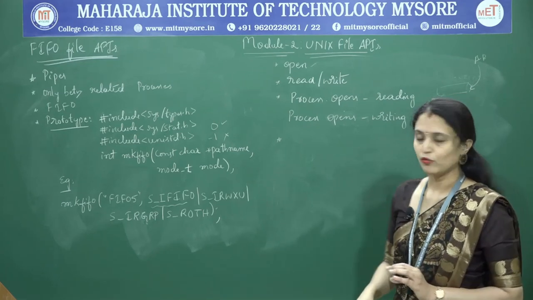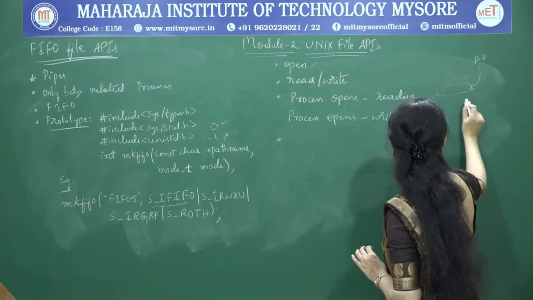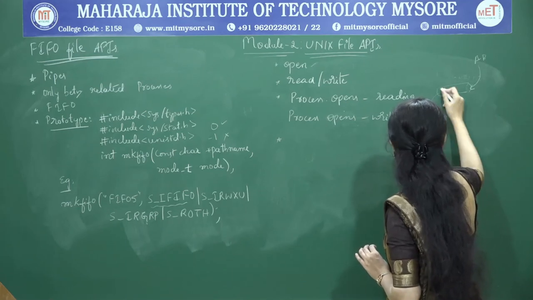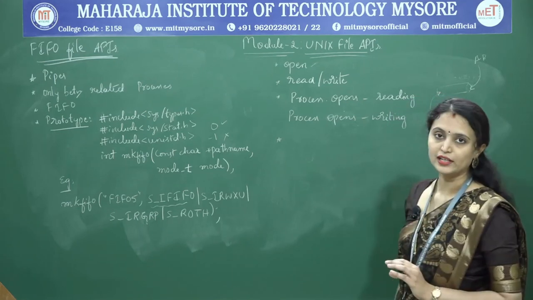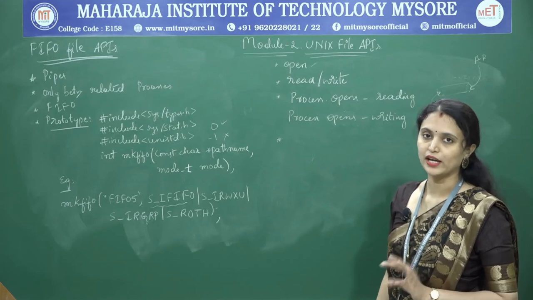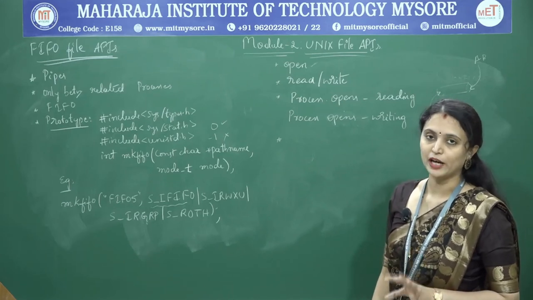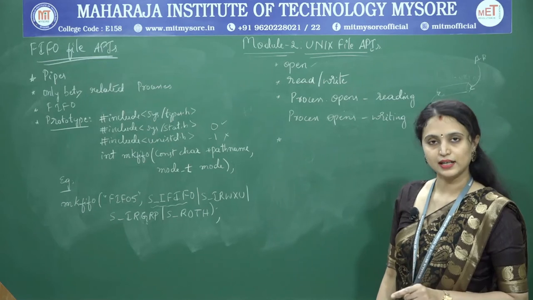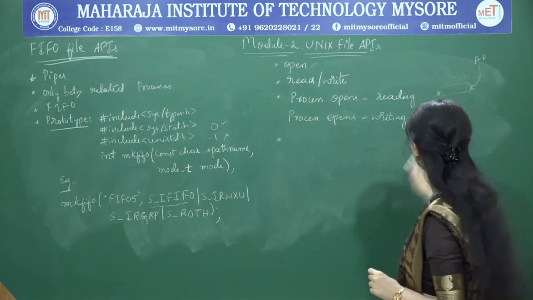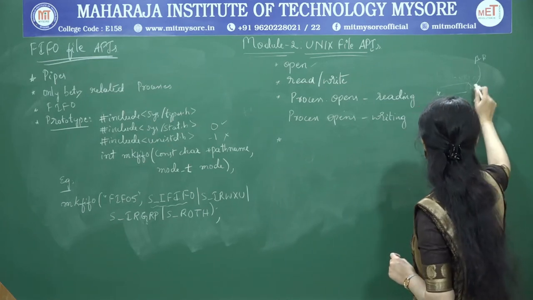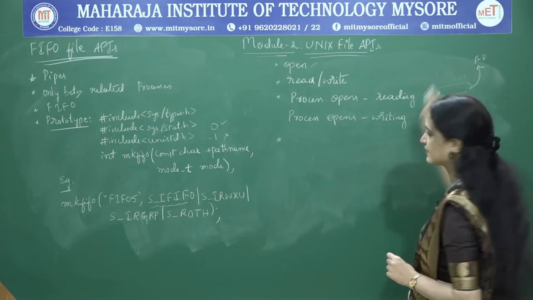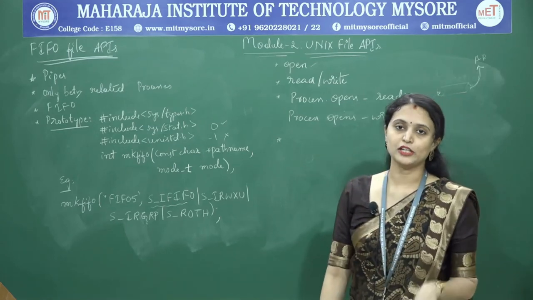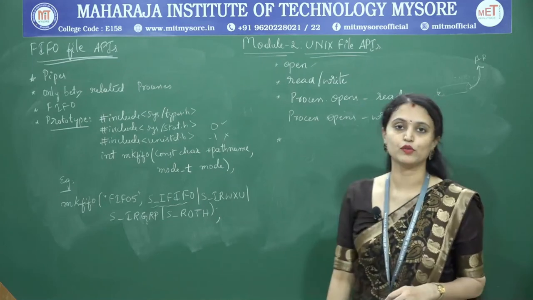In the same way, whenever a process tries to write into the FIFO file or into the pipe, the kernel will block the process until the other process has completed the reading operation on the same FIFO file.